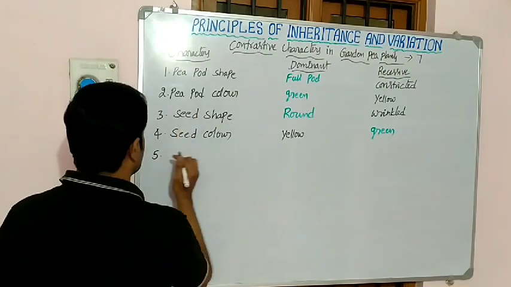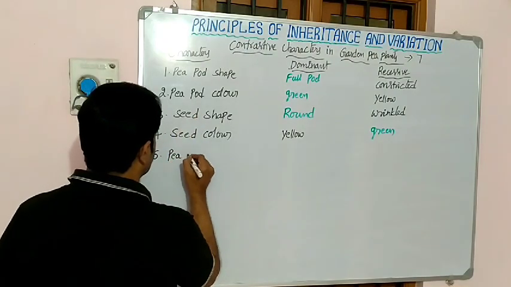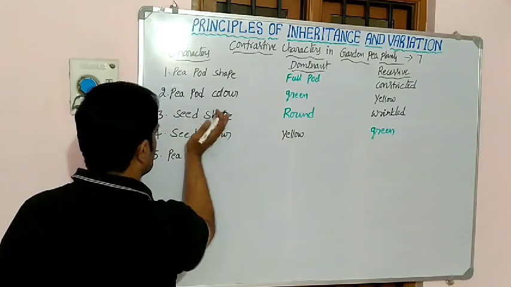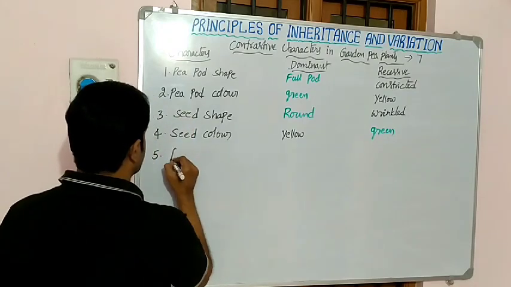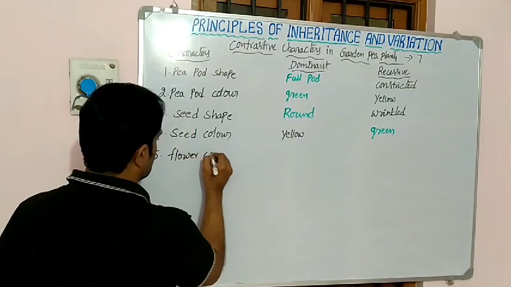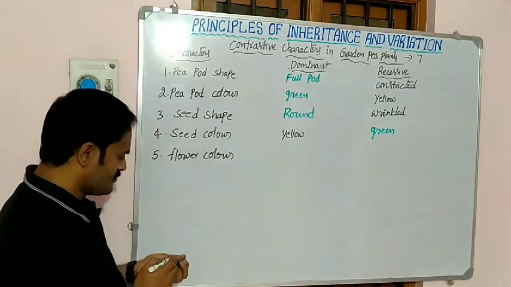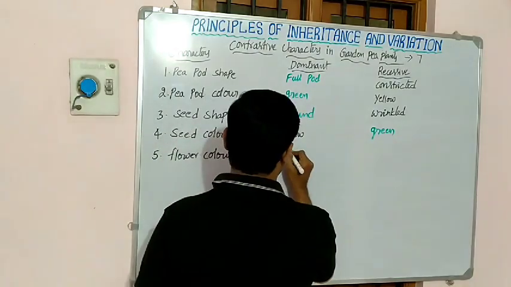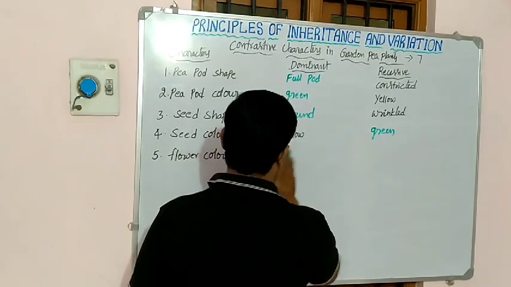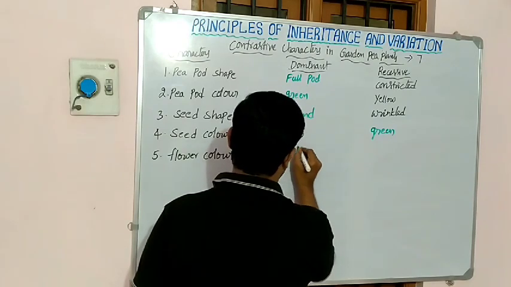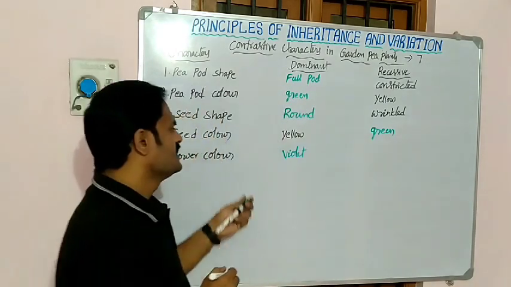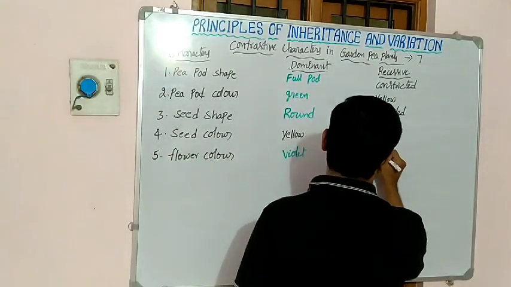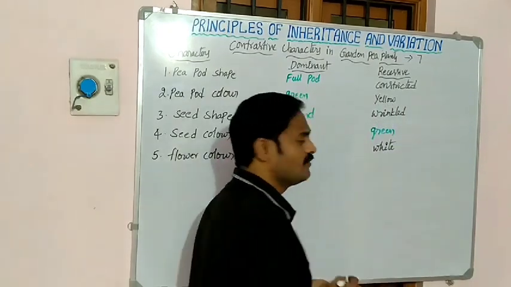Then he noticed one more character, that is called pea plant flower color. Some of the pea plant flowers look violet in color, and some of them look white in color.